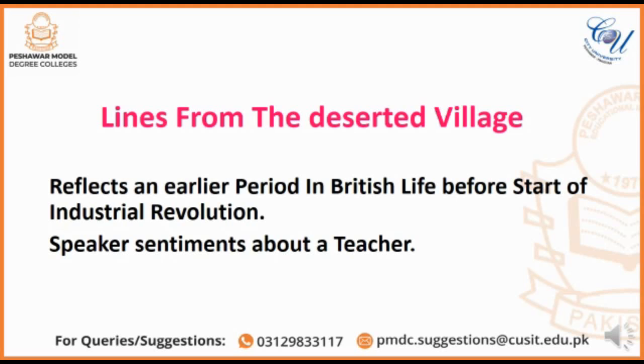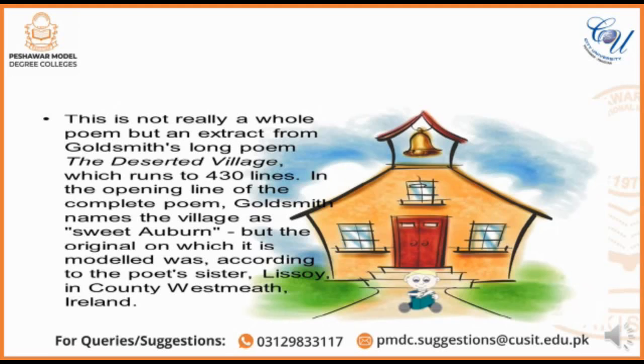So these lines from the Deserted Village are actually about a teacher. What sort of a teacher was he? As I mentioned before, this is not the whole poem but an extract from his long poem, and it is said that this poem has 430 lines. Besides that, the village that this poem is all about is named Auburn.